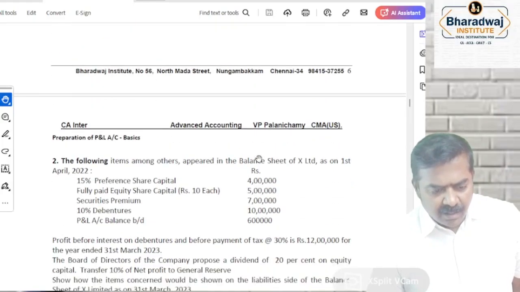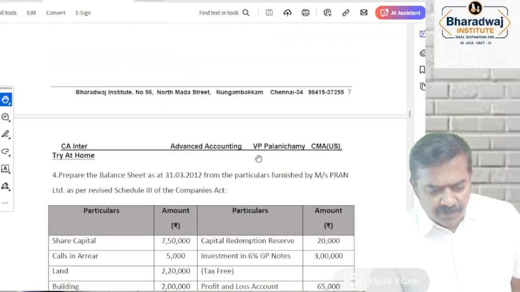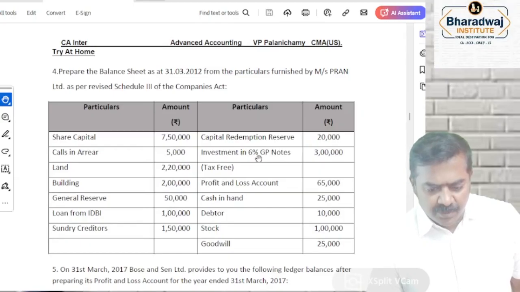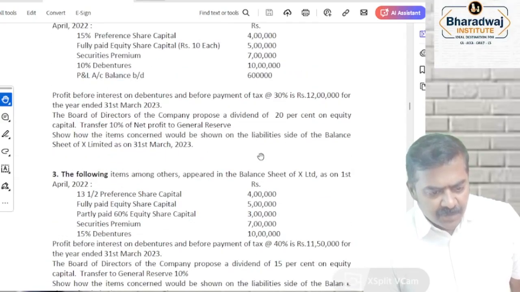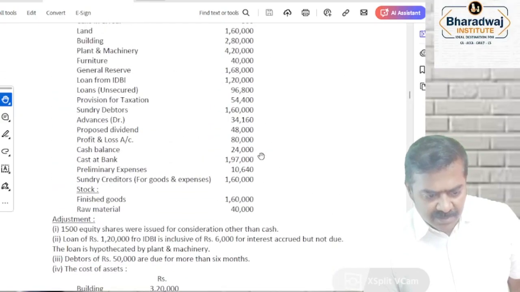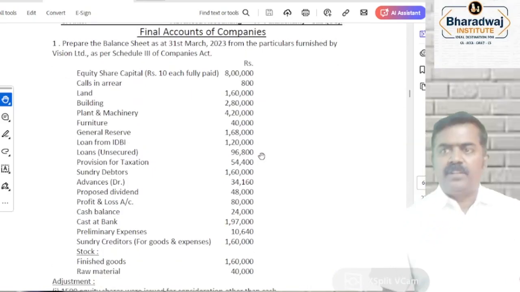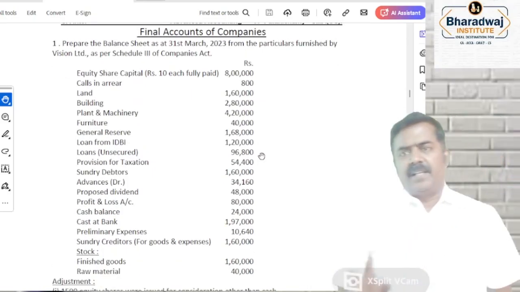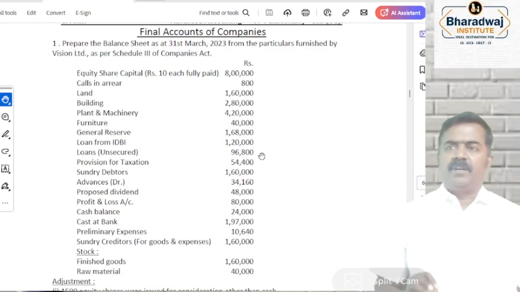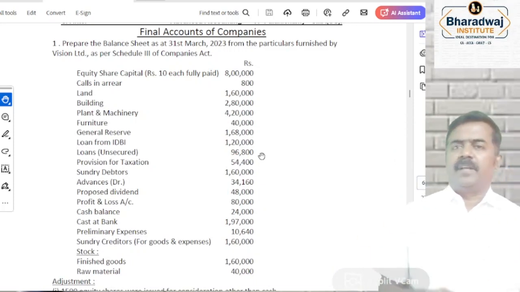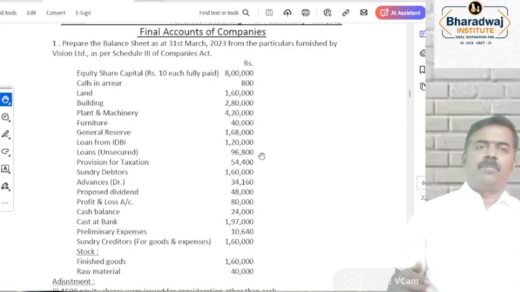Then I'll give one question for your homework. So let us do the classwork first. Read the question fully, then we will solve. Always in the exam hall also, reading time will be 20% of the total time taken for solving. If you solve a problem for 20 marks,